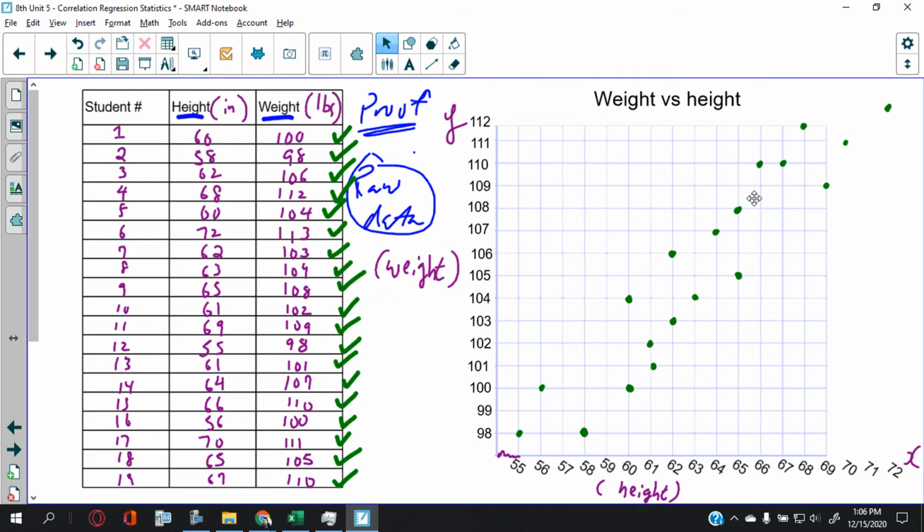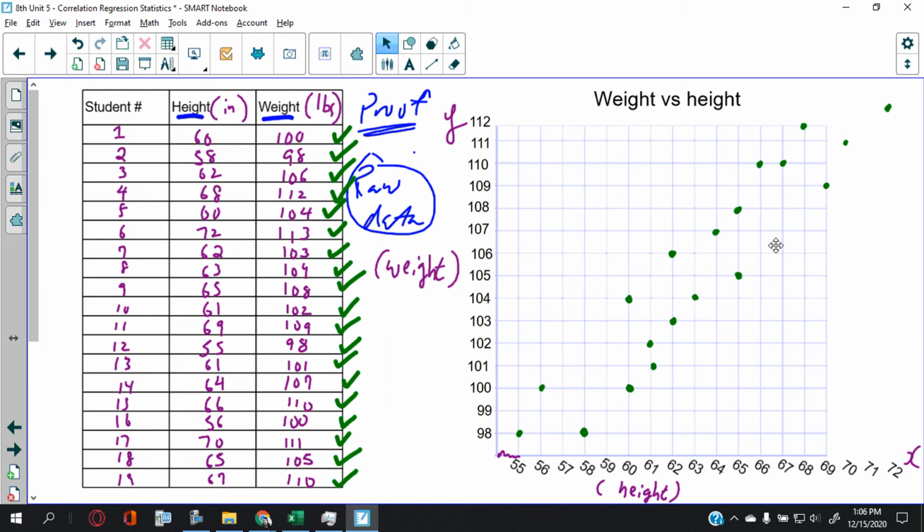So now, as you can see in this graph, the green dots are generally heading up in a positive direction. Notice I didn't mince words there. Positive slope, positive direction, but it's not a directly straight line. Notice that the plots are relatively scattered, and that's why this is called a scatter plot.